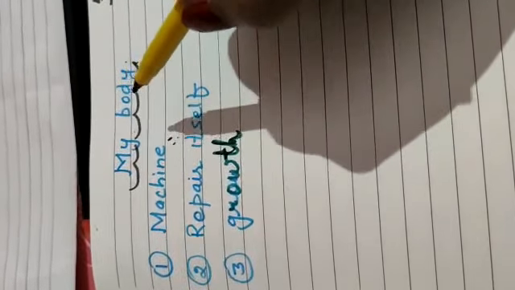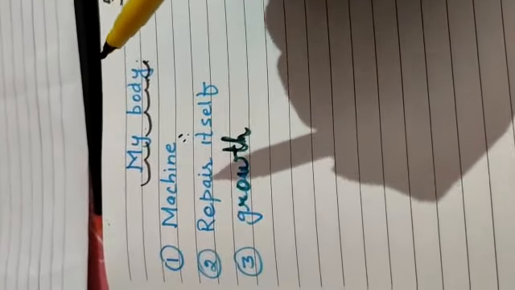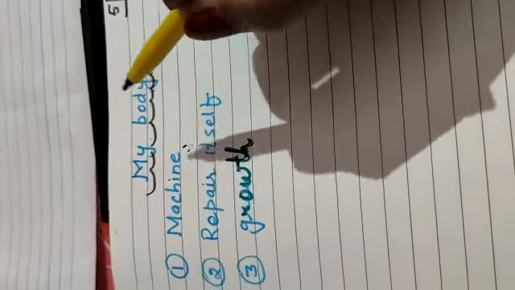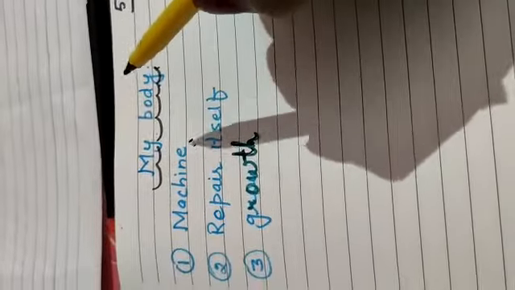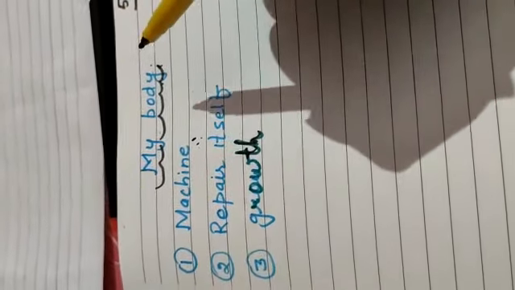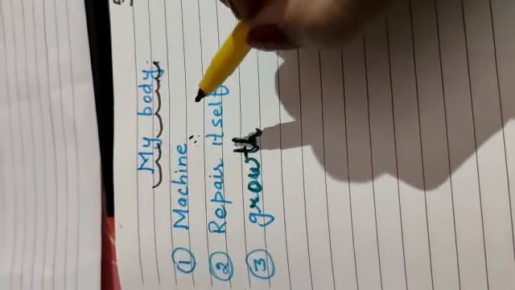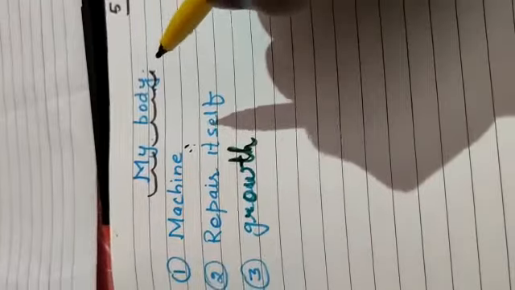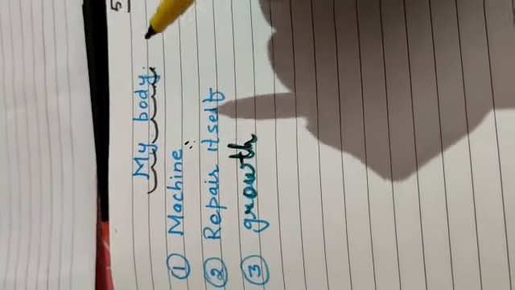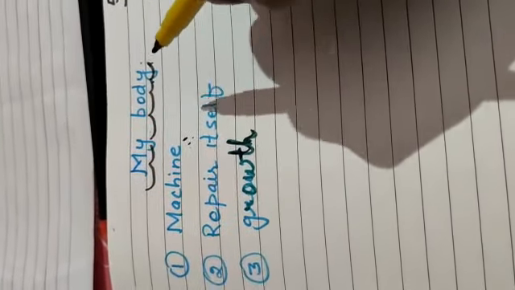There are so many parts of the body and each part has its own function, and each part's function is associated with the others. If any of the parts fails, then their function will be disturbed.